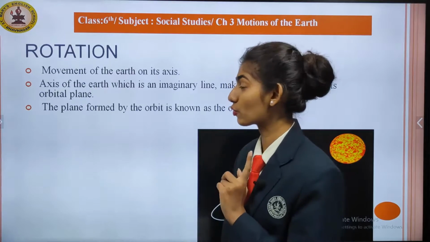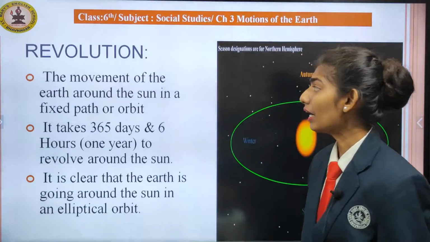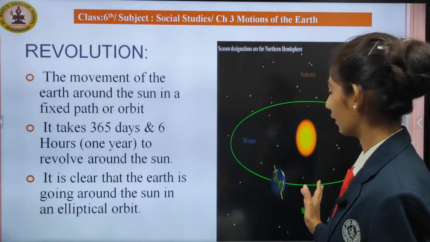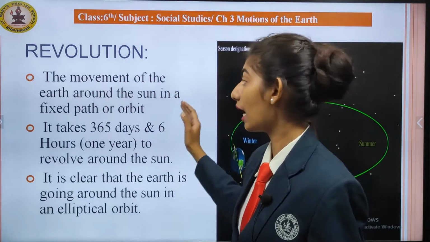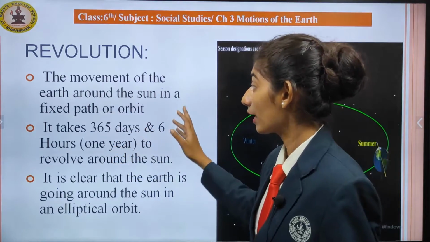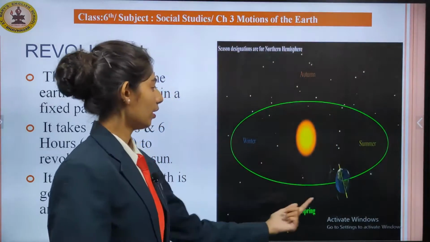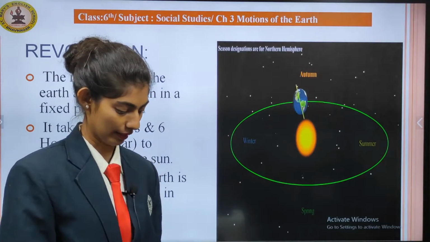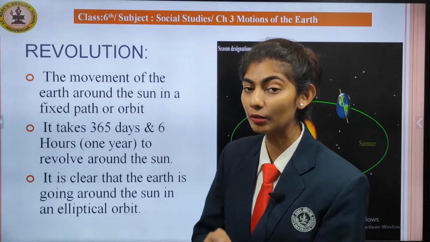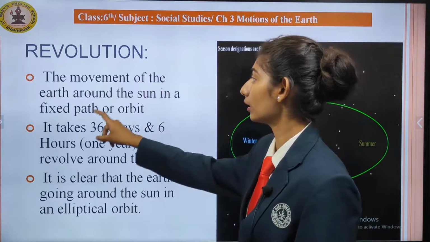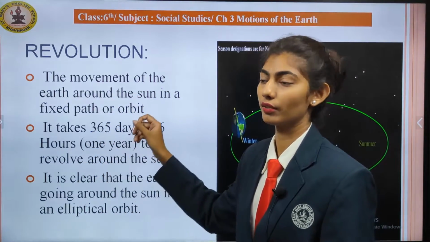So students, I hope you have understood about rotation. Now let's see the second topic, that is revolution. As you can see over here in the picture, the earth is moving around the sun. So the movement of the earth around the sun in a fixed path, or as we say an orbit, is called revolution. As you can see, the earth is moving on its orbit. I repeat again the meaning of revolution: the movement of the earth around the sun in a fixed path or orbit is known as revolution.